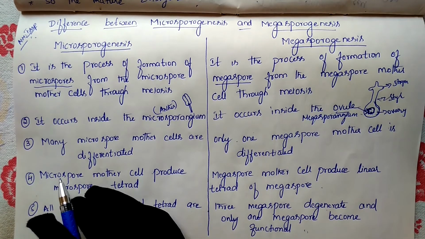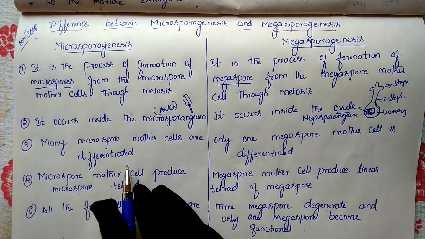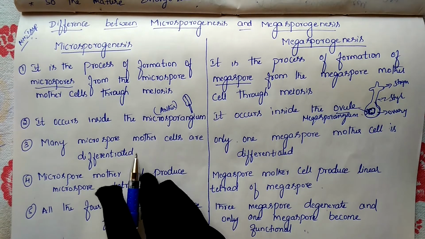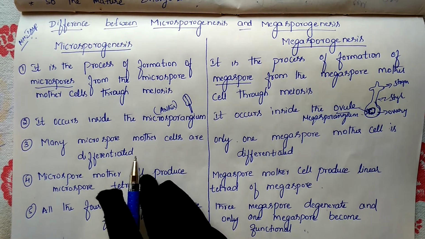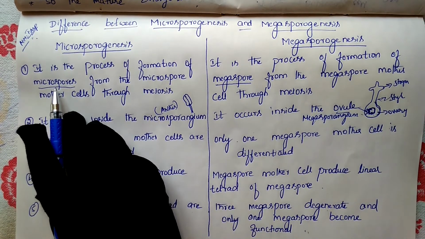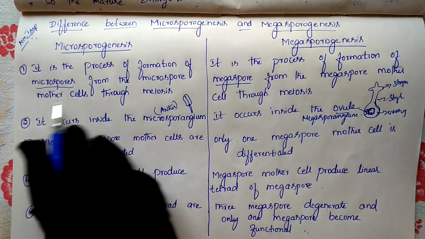Now the next difference: in microsporogenesis, many microspore mother cells are differentiated. Many mother cells will be present here. As I just said, microspores are produced from the microspore mother cells.